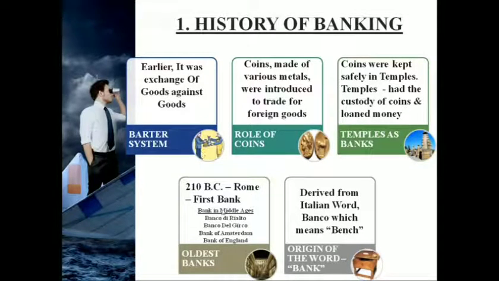So when was a separate building for a bank established? It was in the year 210 BC. It was in Rome city. Okay. And we had various other banks that emerged, that were established in the Middle Ages: Banco di Rialto, Banco del Virgo, Bank of Amsterdam, and Bank of England. And then we also saw the origin of the word bank. It is basically an Italian word banco, which means bench.